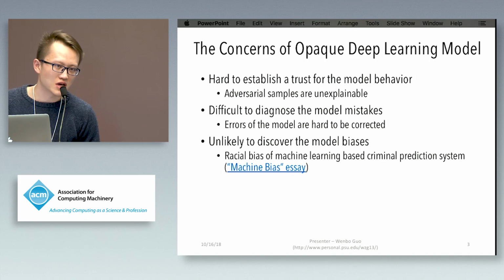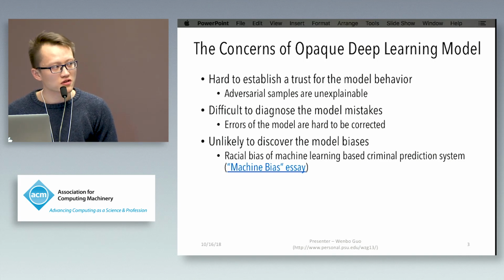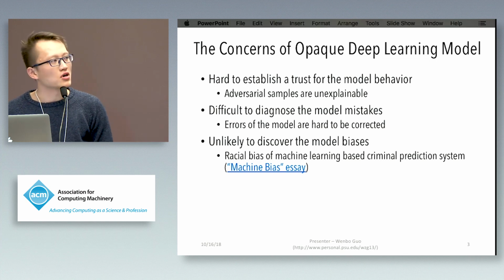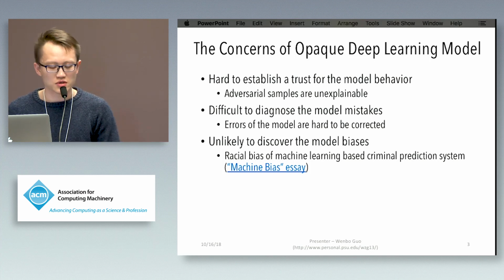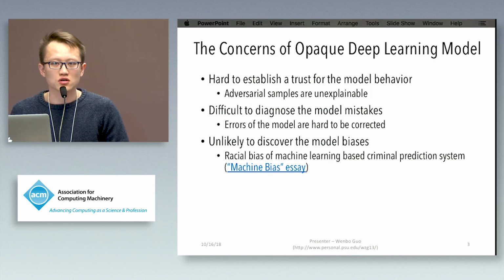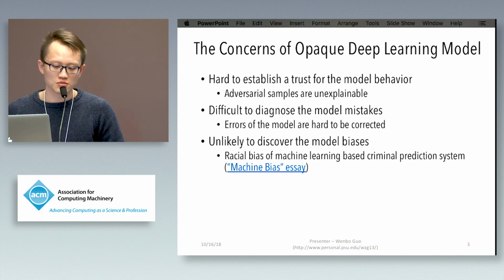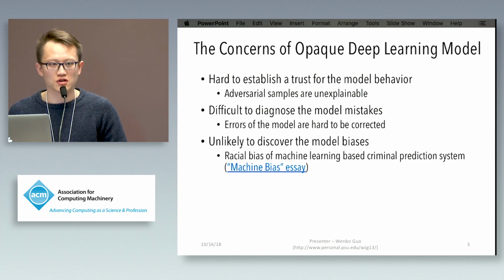Although deep learning or machine learning methods can achieve very high accuracy, they still suffer from a lack of transparency. Because deep learning is a black box, we may have the following three concerns. First, users and designers are not able to establish trust in model behavior. Here is an example. Recent research has shown that a small perturbation on the original data sample can cause the model to make a mistake. But because we cannot explain the model behavior, we have limited clues as to why this kind of adversarial sample phenomenon exists.